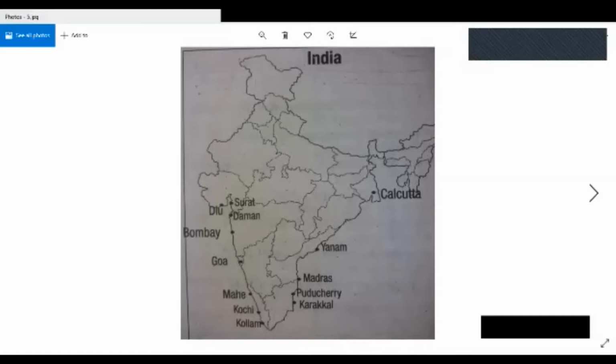You just remind yourselves. The second one is the Dutch, now Netherlands or Holland. The Dutch major trade centers are Kochi and Kollam, all in Kerala state. Next, the English: Surat in Gujarat, Bombay in Maharashtra, Madras in Tamil Nadu, Calcutta in West Bengal. Did you see that? And the last one, the French. Their major trade centers are Pondicherry, which is a Union Territory, not a state, and Mahi, also a Union Territory, Yanam, also a Union Territory, and lastly Karaikal, all in Union Territories.